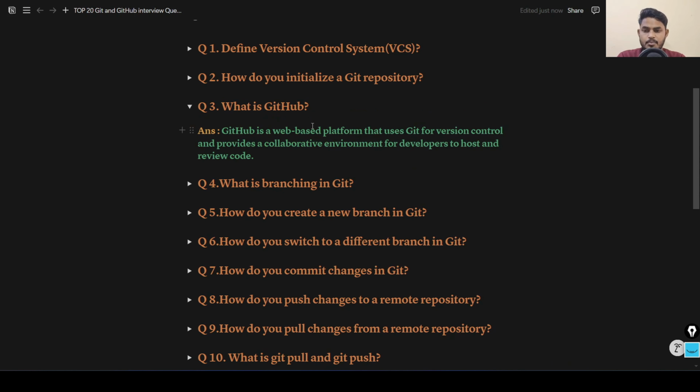Let's move to the next question: what is GitHub? GitHub is a web-based platform that uses Git for version control and provides a collaborative environment for developers to host and review code. It is not only the versioning of code; it also allows multiple developers to collaborate and work on the same project. So this is about GitHub.